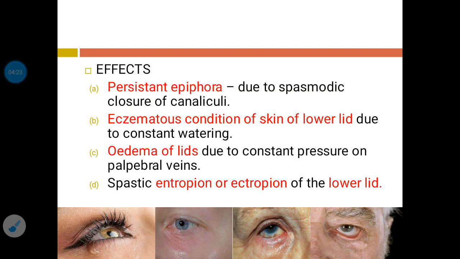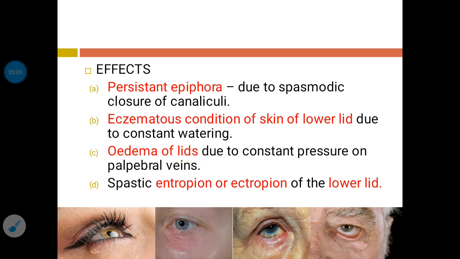Now if the person suffers from blepharospasm, what effects will it produce? The first effect is spasmodic closure of the lacrimal canaliculi, and that results in the production of persistent epiphora. So there will be constant tearing from the eye. So the first effect is persistent epiphora. Due to persistent epiphora, the skin of the lower lid becomes eczematous. So that is the second effect.